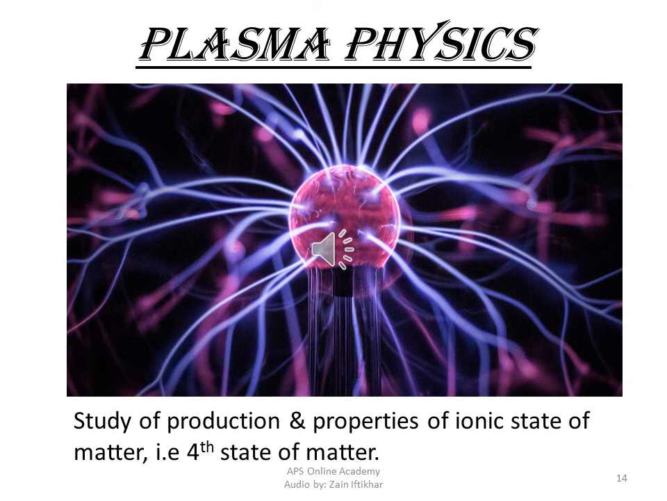You have already studied about three states of matter, that are solid, liquid, and gas. Now we are introducing another state of matter, that is known as the fourth state of matter, plasma. And the study related with plasma is known as plasma physics. So plasma physics is the study of production and properties of the ionic state of matter, that is also called the fourth state of matter.